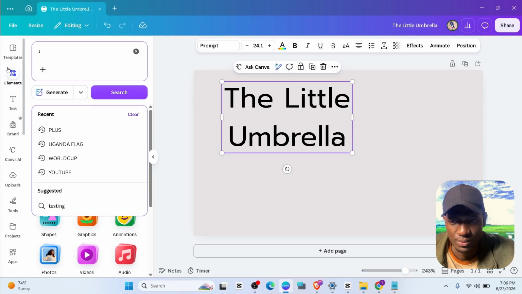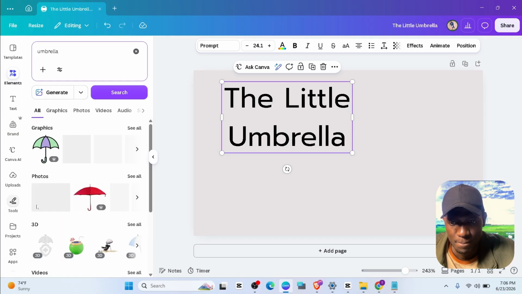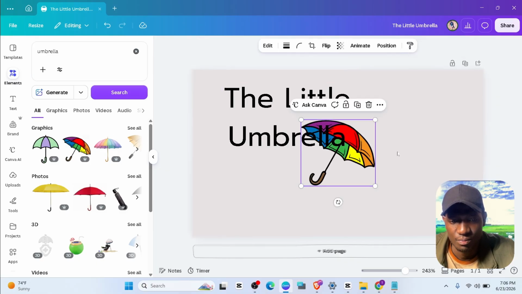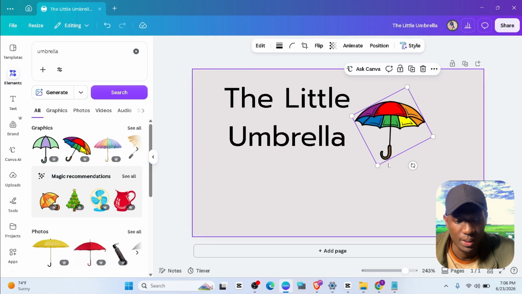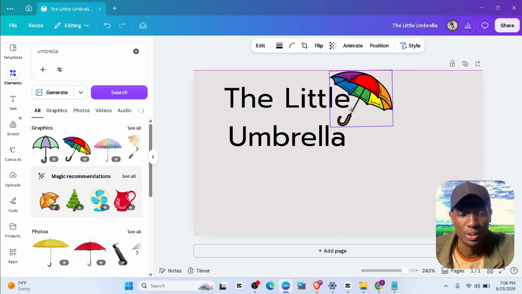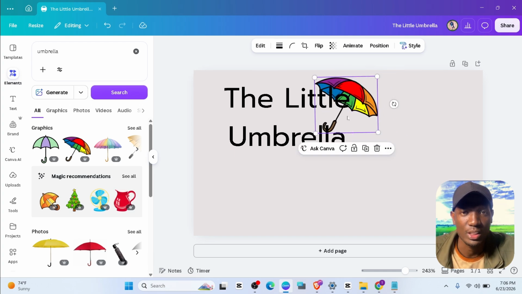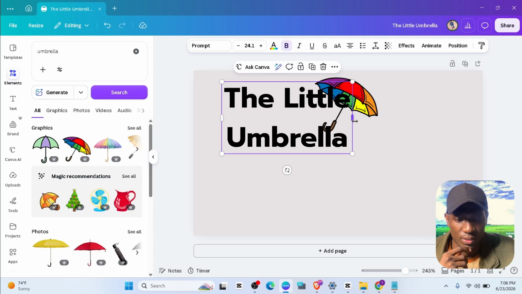After that, we're going to look for some elements, an umbrella. Right now, we are designing our front page, so I'll make it a little bit fancy. You can be as creative as possible, but remember that you're writing for kids, so kids want something more attractive. So I'm going to bold the title.